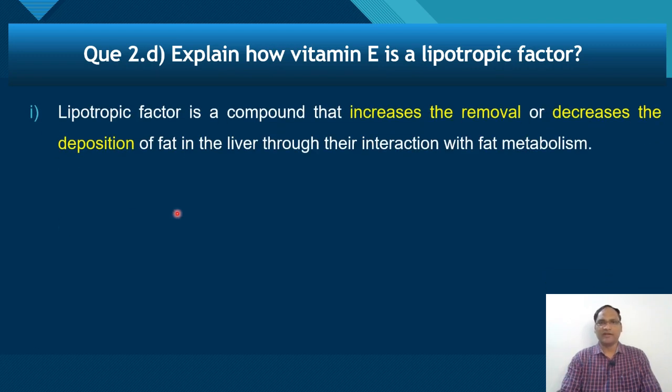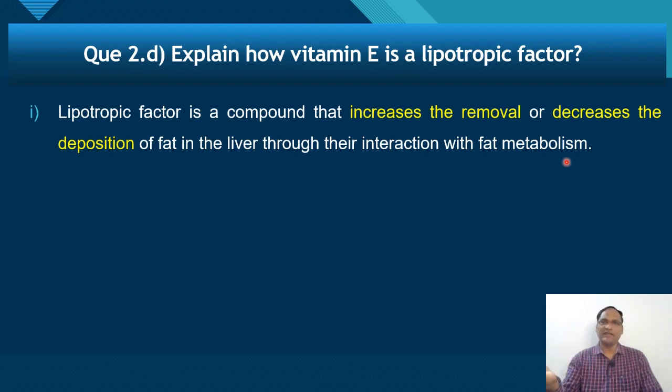It is a compound that increases the removal or decreases the deposition of fat in the liver, through its interaction with fat metabolism. So any compound which increases the removal of fat or decreases the deposition of fat in the liver is called a lipotropic factor.